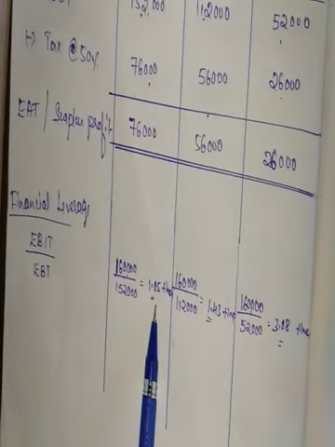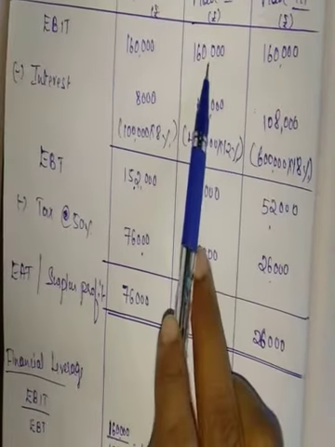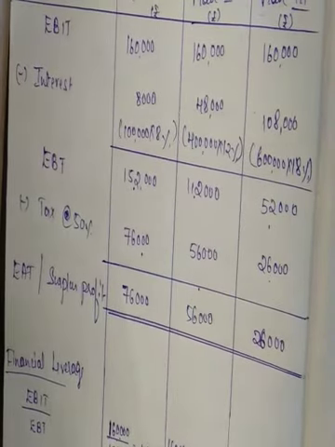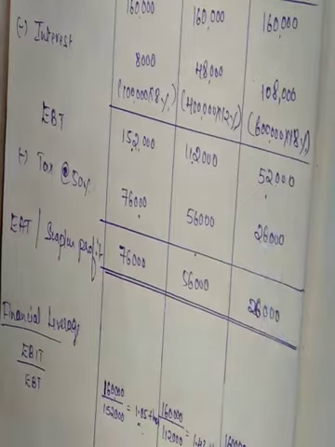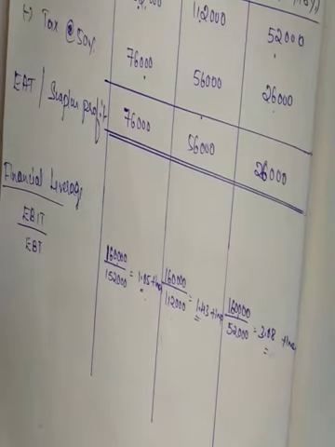So financial leverage is 1.05 times. And second plan, EBIT 1,60,000, EBT 1,12,000. 1,60 divided by 1,12 it is 1.43 times. And third, 1,60 divided by 52,000 it is 3.08 times.